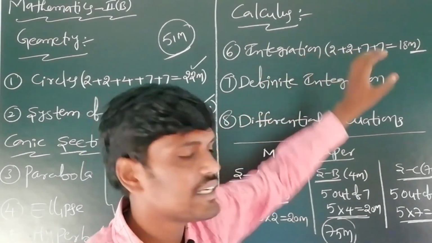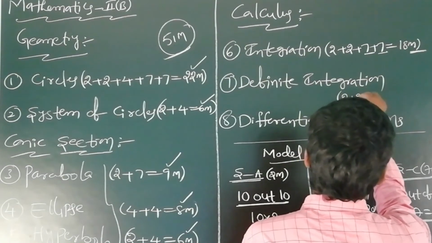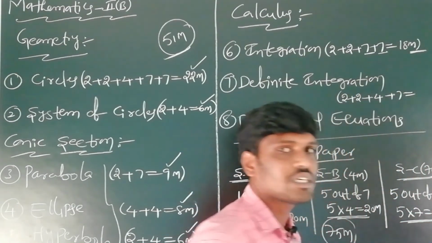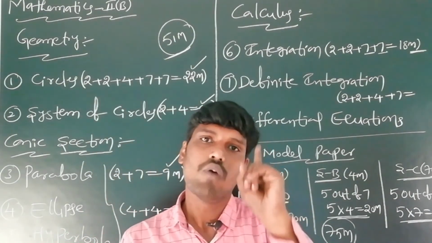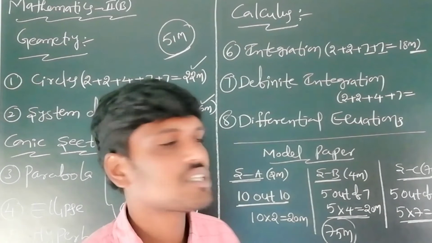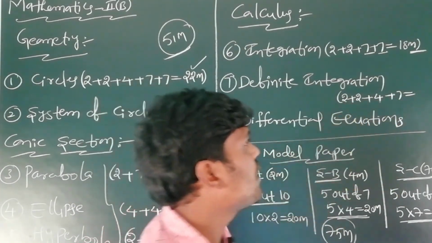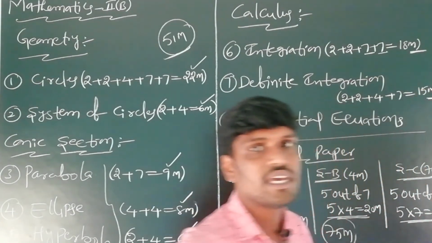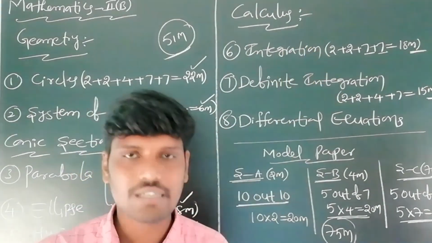After that, definite integration. In definite integration, one 2-marks question, one 4-marks question, and one 7-marks question come in the IPE examination. 7 plus 4 is 11, 11 plus 4 is 15 marks. 15 marks come in the IPE examination from definite integration.